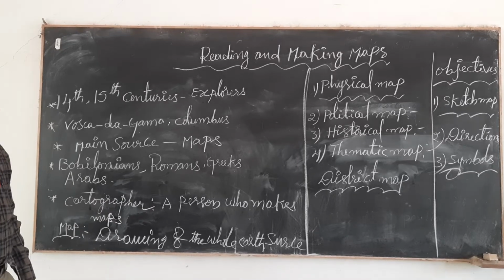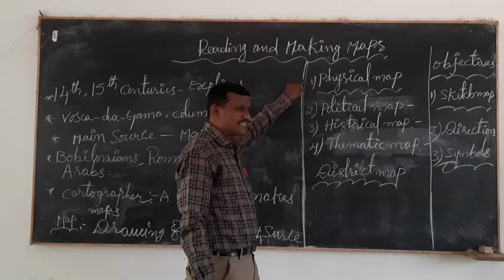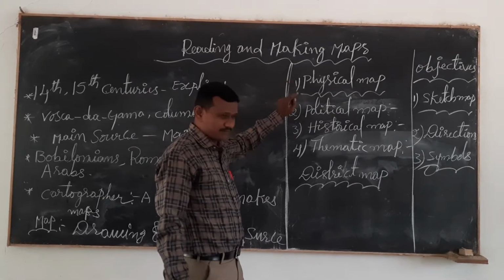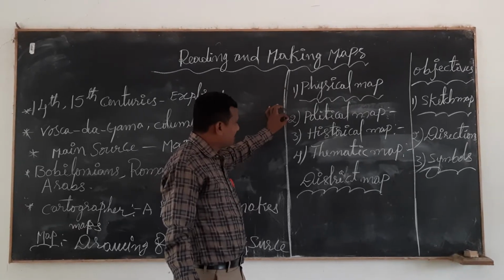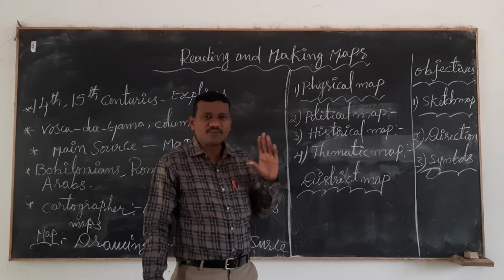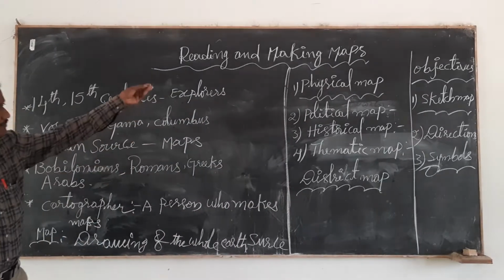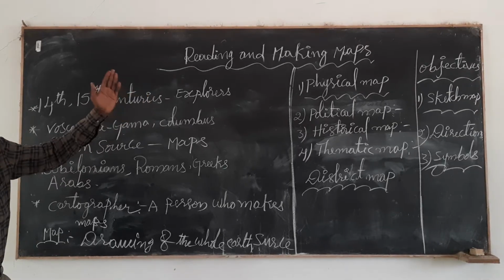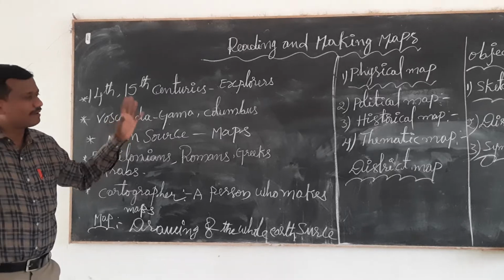What are the different types of maps? First, children, the physical map. They are the types of maps: physical map, political map, historical map, and thematic map. These are the different kinds of maps, children. Here we have discussed just a few maps only.